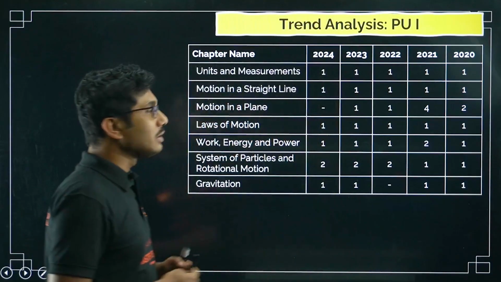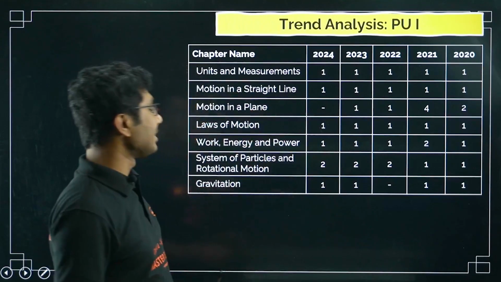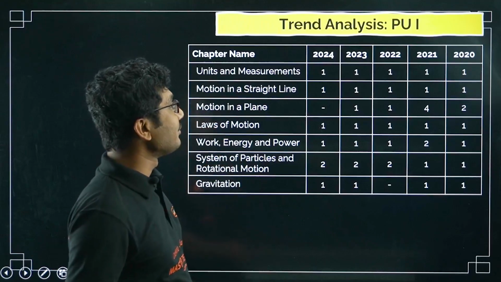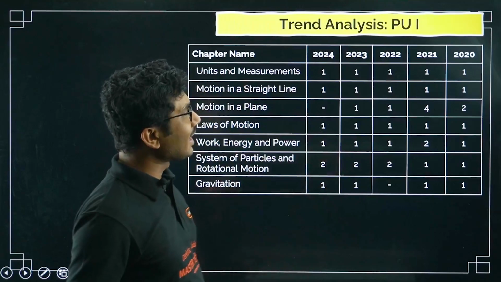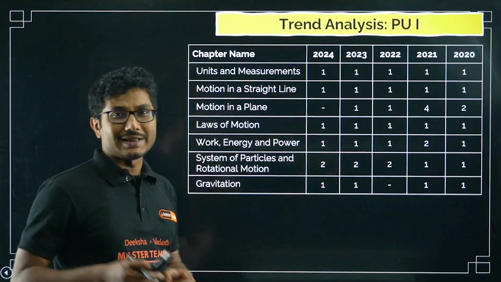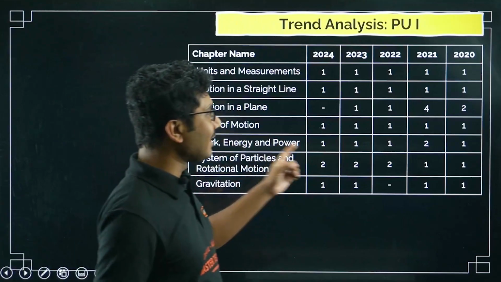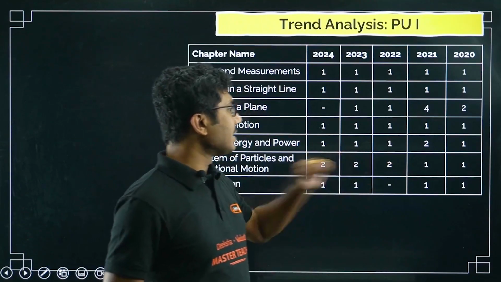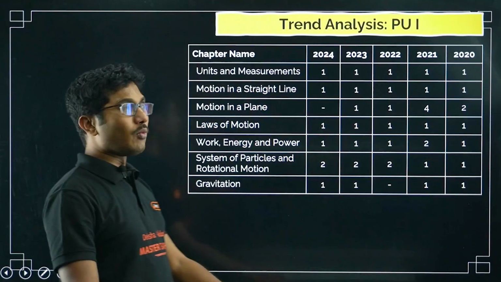So let's start with the trend analysis for the previous last 5 years. That is the most important analysis. We have done a comprehensive trend analysis for all the chapters. Over the last 5 years, from most of the PU1 chapters, we are getting one question on average, except system of particles, where the average is slightly higher than one. Why am I saying this? In the last 3 years, two questions came, but in 21 and 20 only one question came.